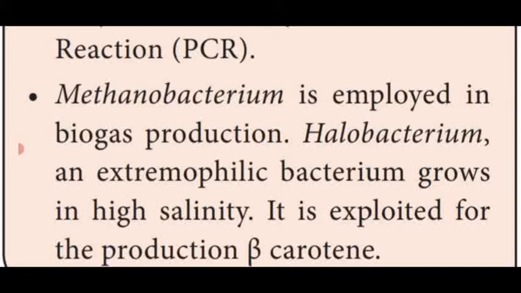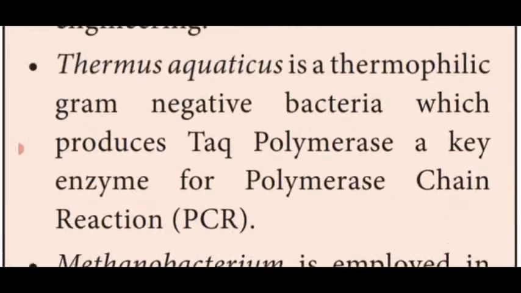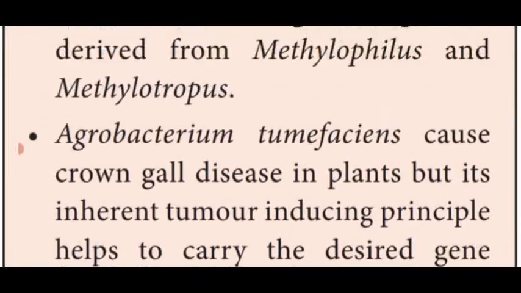Another one, Halobacterium. It is named an extremophilic bacterium. Halo means a bacterium which lives in high salinity or salt content. It is exploited for the production of beta-carotene. So with the help of this Halobacterium, we can produce beta-carotene. These are all the different bacteria showing the advantages.